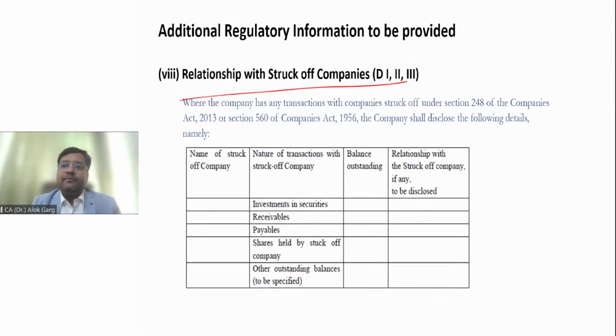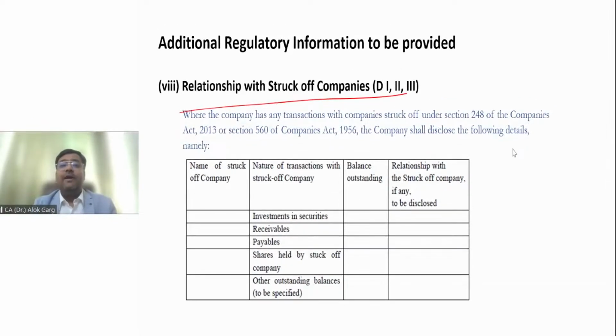So now, have you seen the web series on Harshad Mehta? Has anyone seen the web series on Harshad Mehta? That share scam, have you seen that? Harshad Mehta started a company, right? And he was doing bogus transactions in that company. The government has seen that a lot of companies were doing transactions with these defunct companies or struck off companies. Yes, Mayank, Scam 1992.